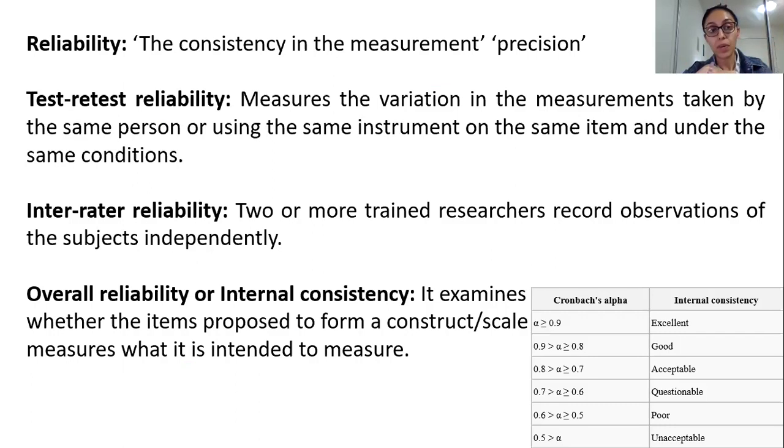Now, inter-rater reliability, what is that? It means you have 2 or more trained researchers who are recording the observations, and both of them are reporting the same results. I'll give you an example. When I was doing my postdoctoral research at Western Sydney University, I was giving a diabetic education session to individuals with type 2 diabetes.